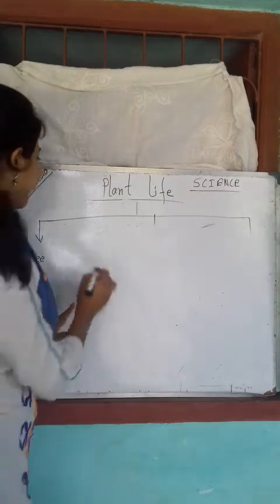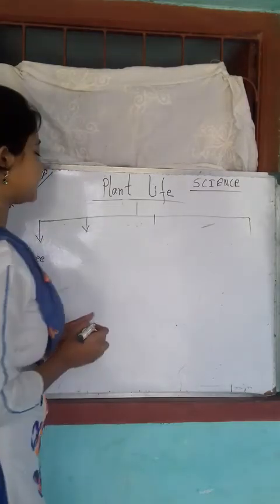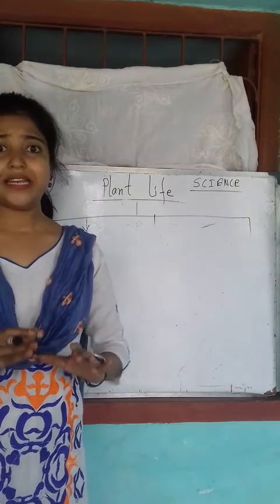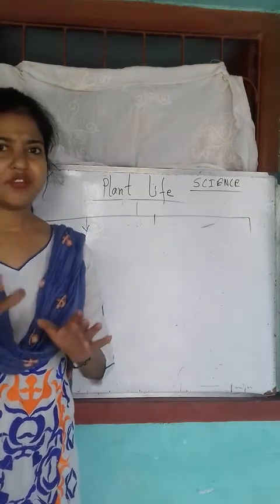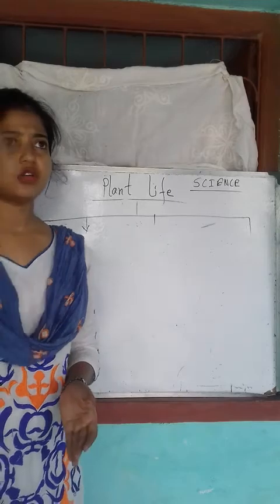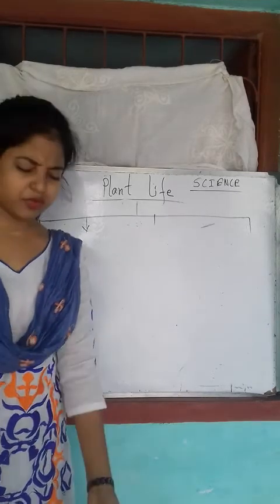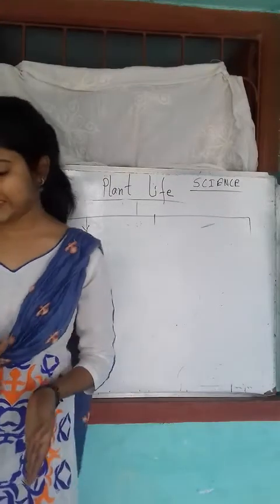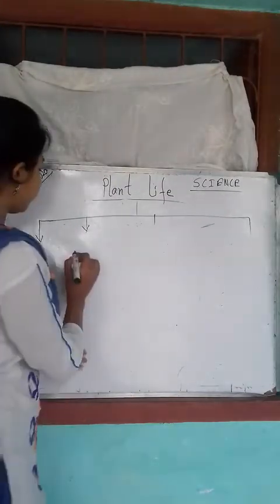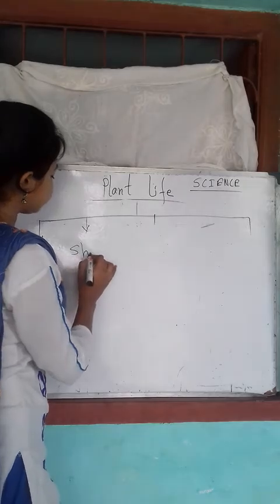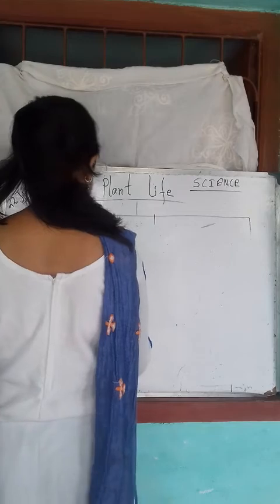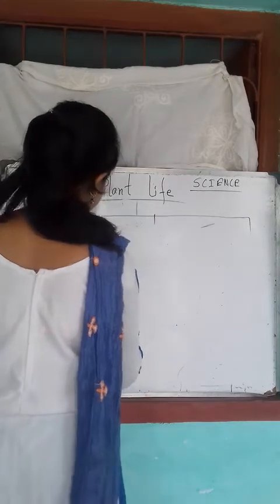Okay. Next, you can see that there are many plants which are not so big like trees, but not very small either. They are bushy type of plants. These are called shrubs.